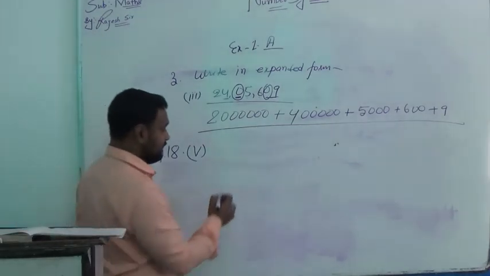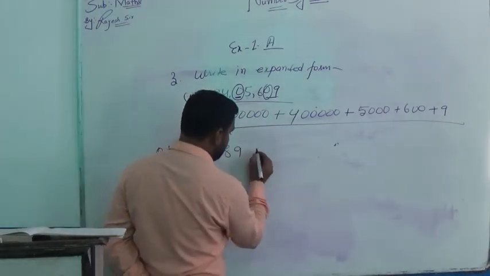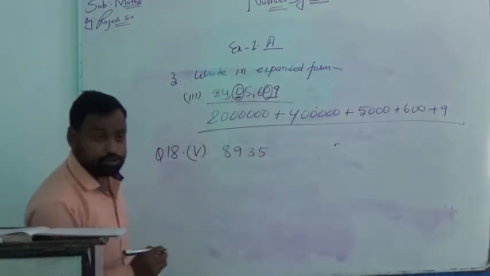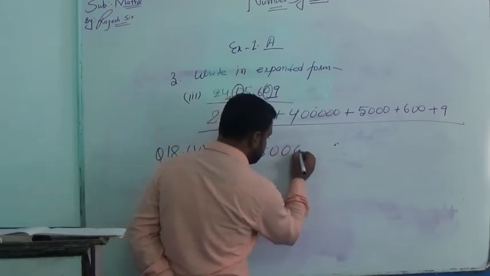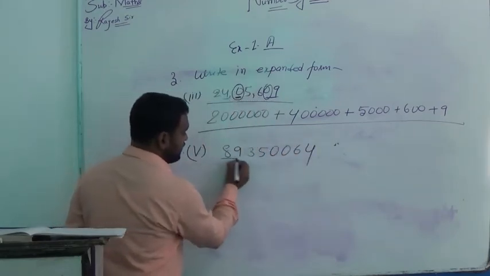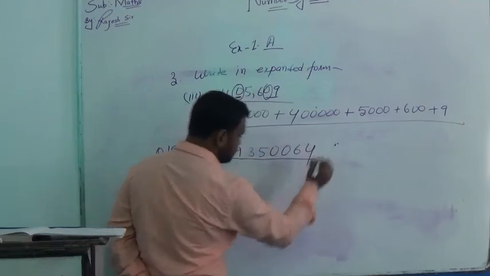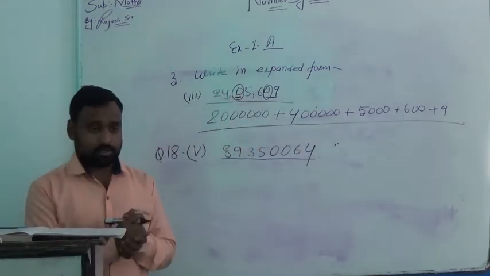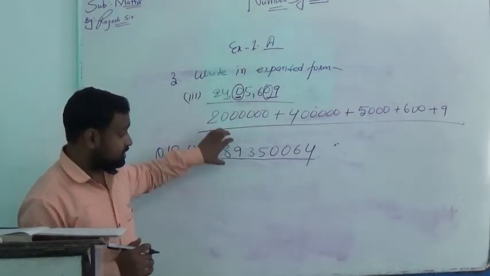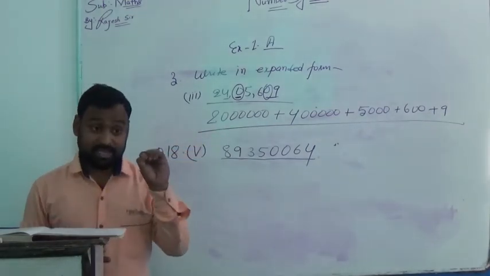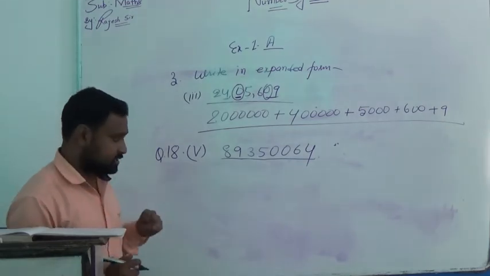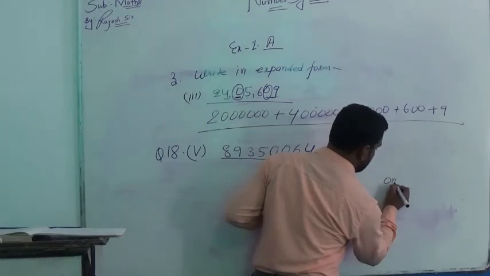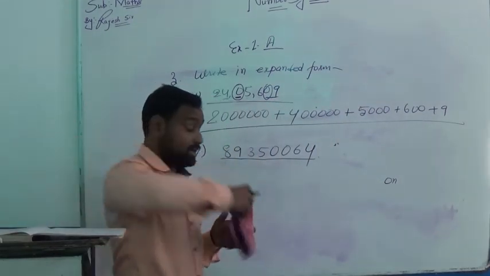It is 89350064. Okay. First of all, you have to write these numerals in the place value chart in the international system. I am writing the place value chart in short form.